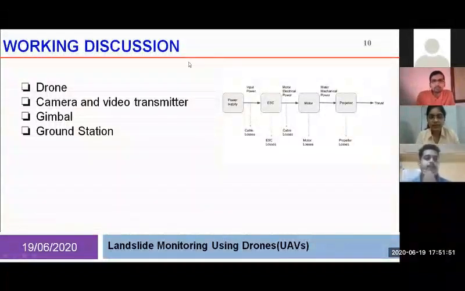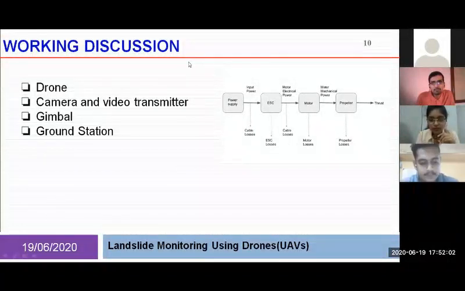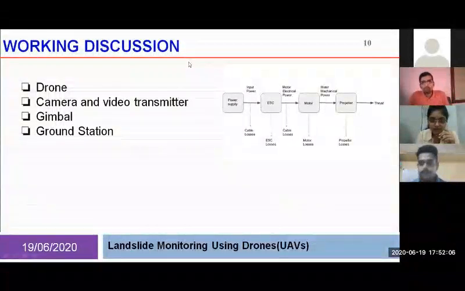Yeah, camera and video transmitter. The camera output is connected to the analog video transmitter on board, which will then transmit the signal via one of its channels, and then the receiver module will receive it. Then the receiver produces an analog output, which is then converted to a digital output.